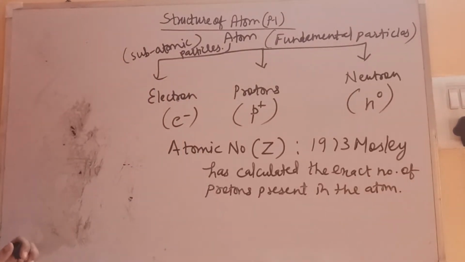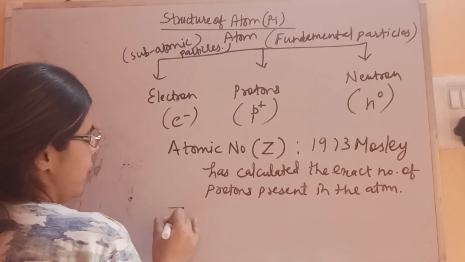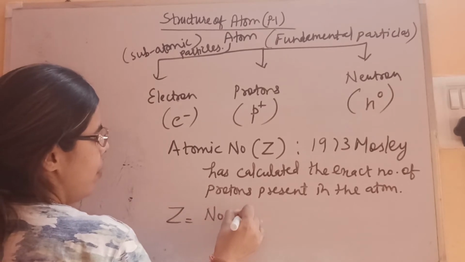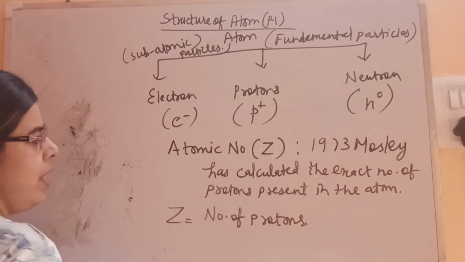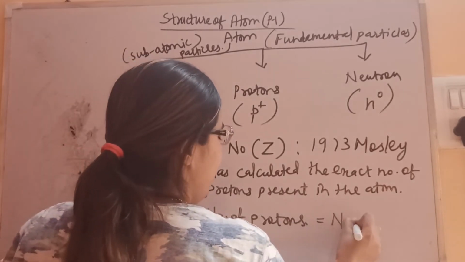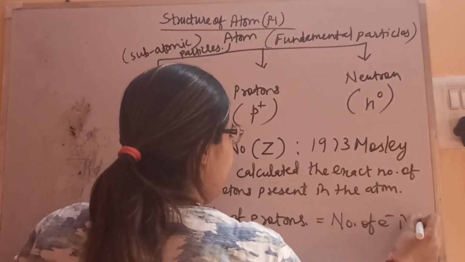So atomic number Z is found to be equal to the number of protons, which is also equal to the number of electrons in an atom.